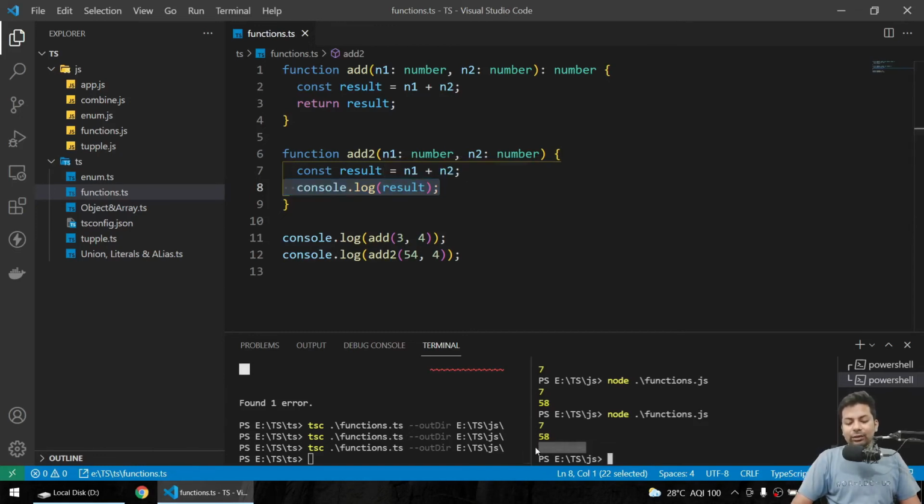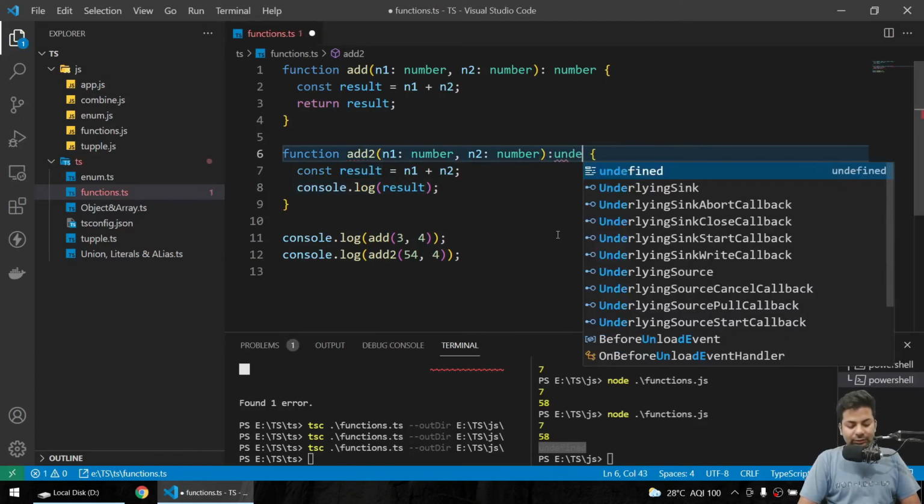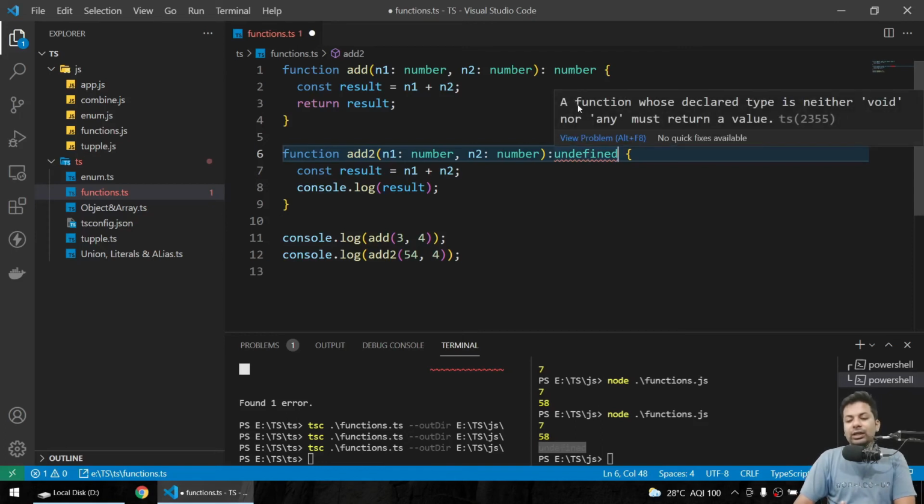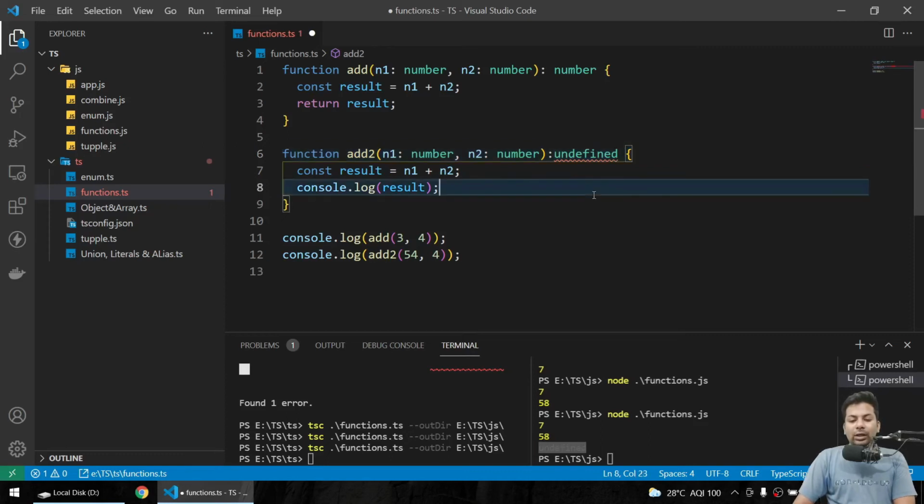So undefined is a part of JavaScript only, you know. So we have to tell here that the return type will be undefined. So I'll just say undefined, because I'm not returning. See, but now it's showing an error. If I go here, you can see: a function whose declared type is neither void nor any must return a value. So you can see it's clearly showing undefined is not acceptable.